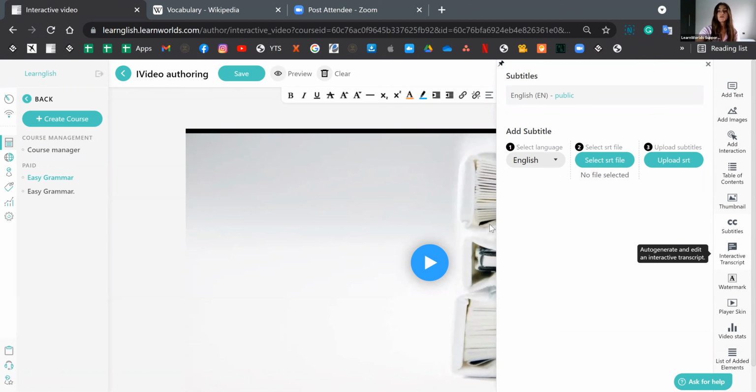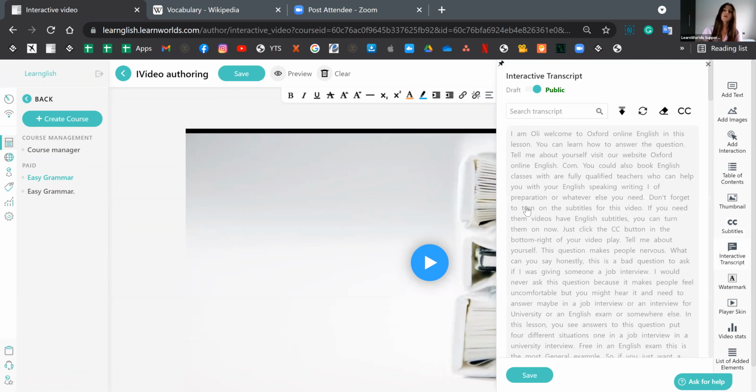Then we have a very, very interesting and helpful feature. We call this the interactive transcript. What this essentially does is that it translates into written text whatever is verbally spoken during the video. That one is also in synchronization with the speaker, and it does follow along just so that you don't get lost and you know exactly what the speaker is saying. This can be generated again. You choose the language. It's pretty much the same process as the subtitles. You do have the ability to proofread it before making it public, and your learners also have the ability to download this too.